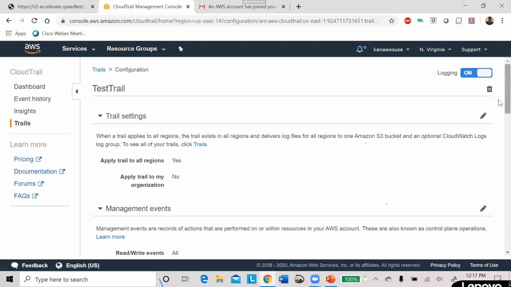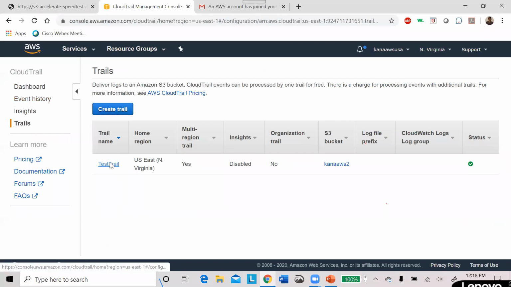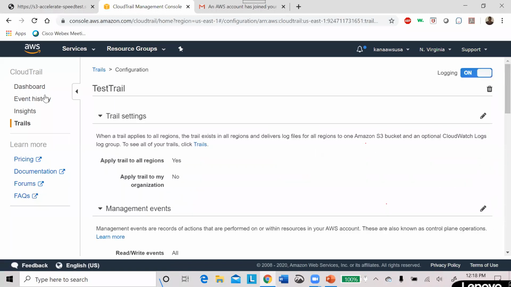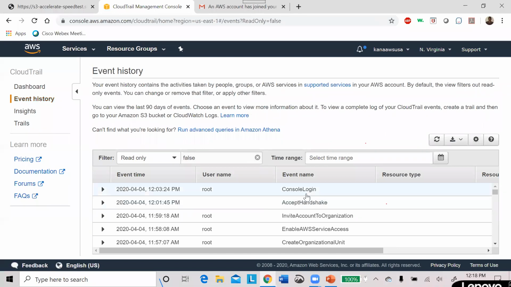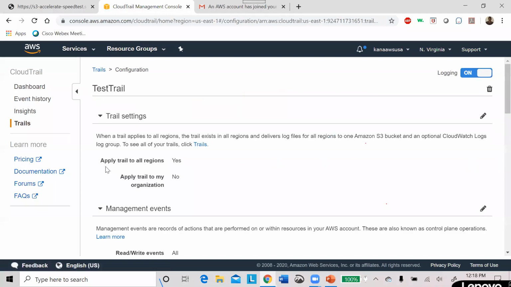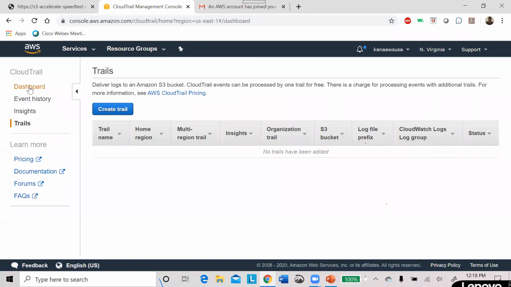If you click here, you're able to see all the information, and going forward, you're able to see it in the dashboard, and here you are able to see view trails. If you click here, no transaction has been performed till then, so nothing is visible. As soon as a transaction is performed, you are able to see information like here. At the last, I logged into this console at 12:03 Central. So this is CloudTrail, where you are able to see all the log information. Now I am deleting this CloudTrail. Done. Simple.